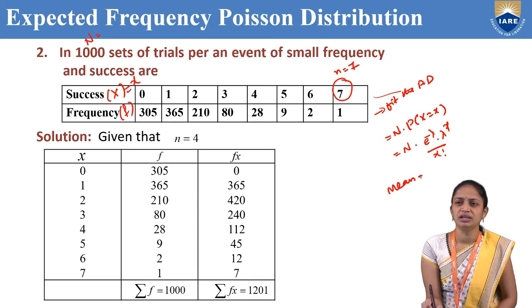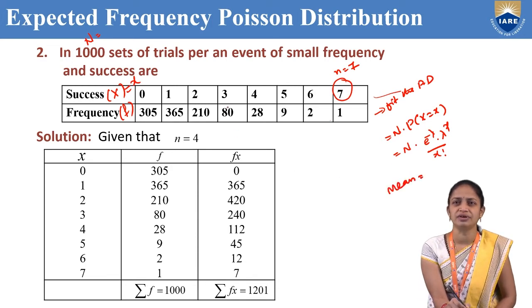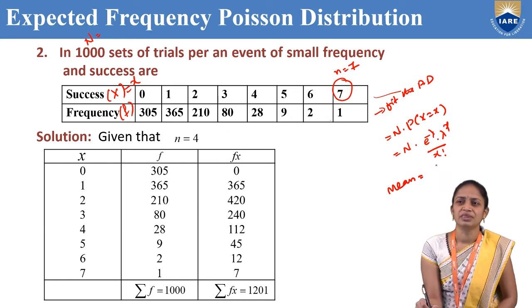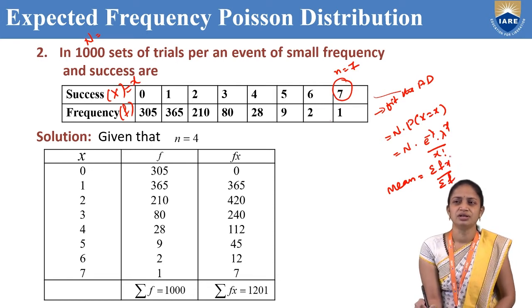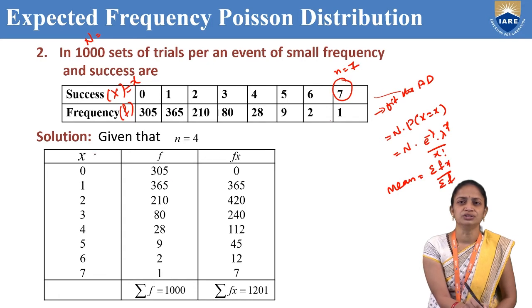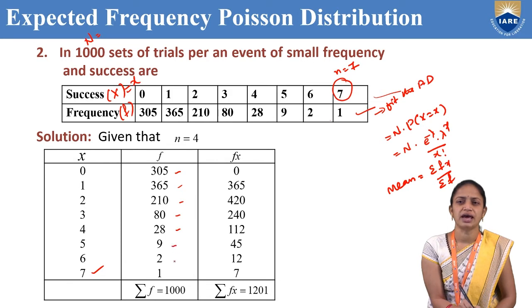So what is the mean formula if we have x value and f value? The mean formula is summation fx by summation f. So for that we need to find the table. Here we have small x values 0, 1, 2, 3, 4, 5, 6, 7, and the small f values are frequencies. In the question they have mentioned the frequencies 305, 365, 210, 80, 28, 9, 2, 1.